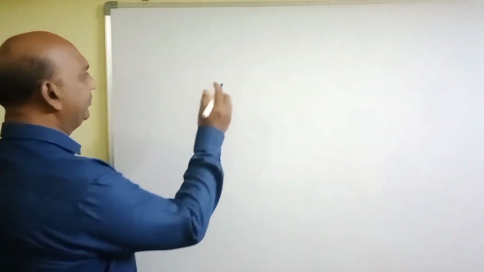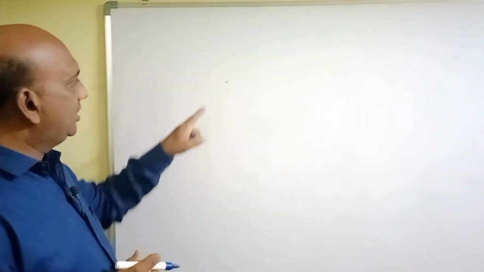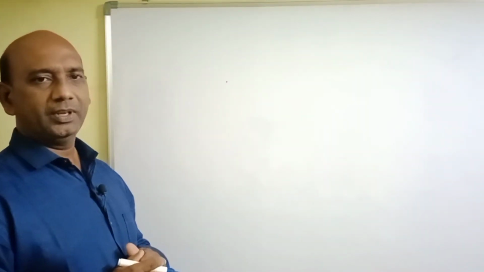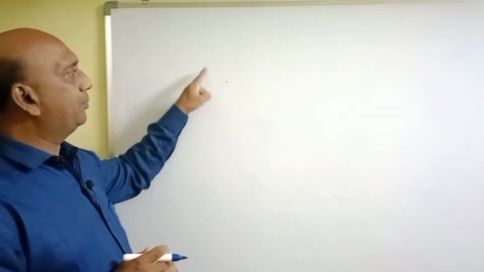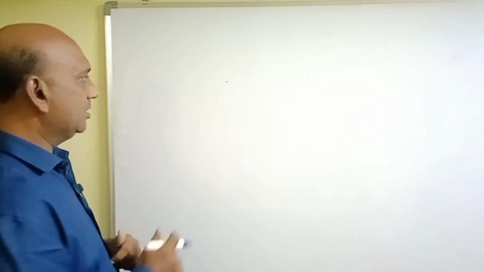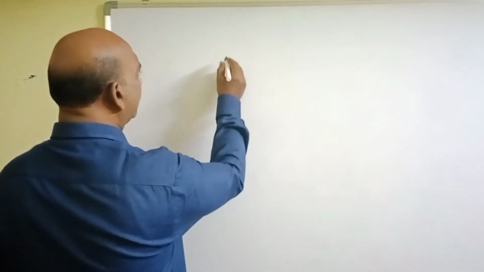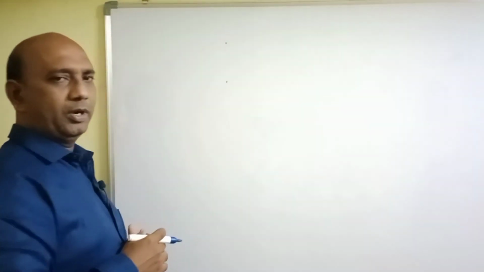See here, this is a point. This is a fixed point. At a fixed distance from this point, we can plot infinite number of points. Suppose at a distance of 3 centimeters, this is another point plotted.